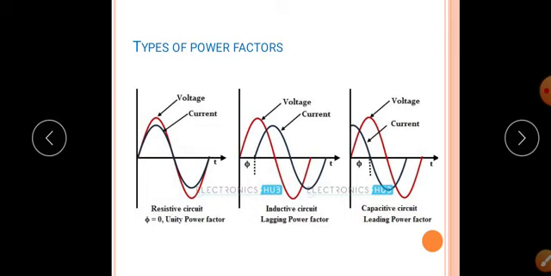Next, what is meant by zero power factor? If current in the circuit leads or lags the applied voltage by exactly 90 degrees, then the circuit is said to have a zero power factor. If the power factor angle is 90 degrees, cos 90 is nothing but 0. The pure energy stored by the pure inductor and the pure capacitor is 0. So always remember, the maximum value of power factor is 1.